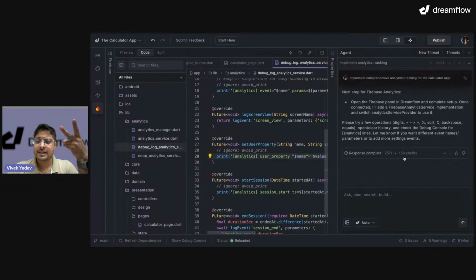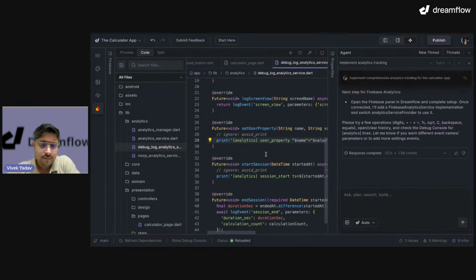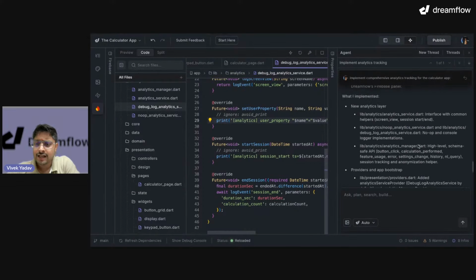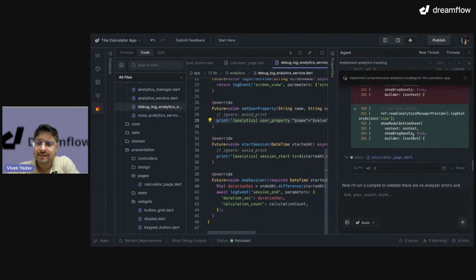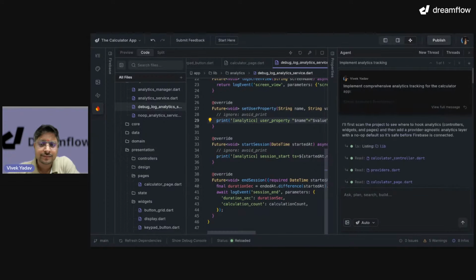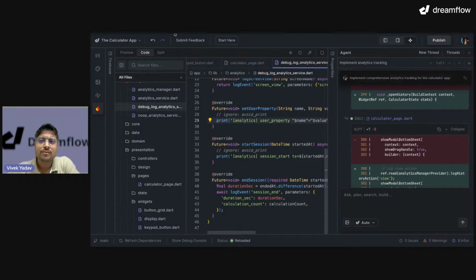Here we can see that in 257 seconds, and by using 1.5 credit, it added analytics NFR into my project. I can go back and see where it made all the changes. That's good. After that, one more thing is left for us. We only have the main functionality, right? The offline functionality. Let's give additional information on offline functionality.